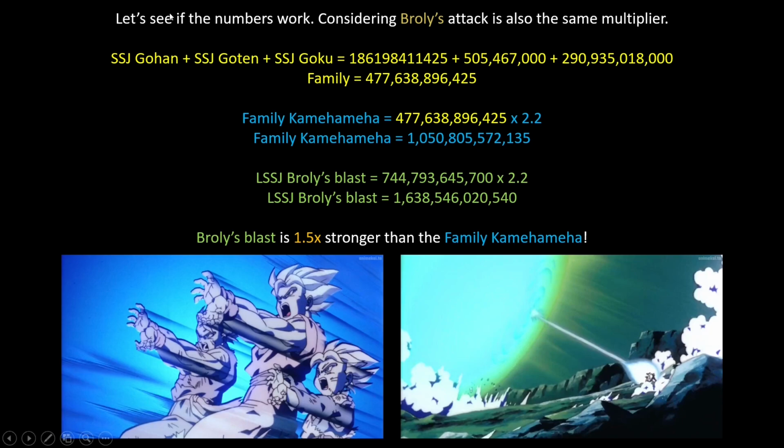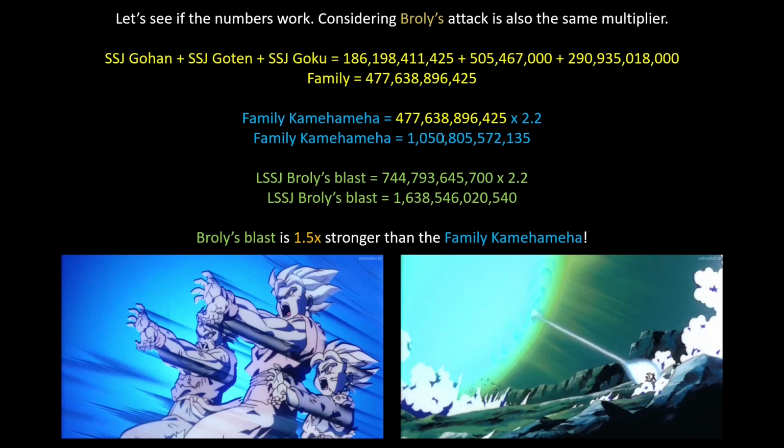So now we know that Super Saiyan Gohan plus Super Saiyan Goten plus Super Saiyan Goku comes out to be 477.6 billion. I don't know why I forgot to put the commas here. That's just dumb of me. But anyway, yeah, so family equals 477.6 billion. Family Kamehameha equals 1 trillion. And considering Broly's blast also has the same multiplier, Broly's blast is 1.5 times stronger than the family Kamehameha, which makes sense as Broly's blast is still easily overwhelming the family Kamehameha. So the numbers don't lie, the numbers make sense.